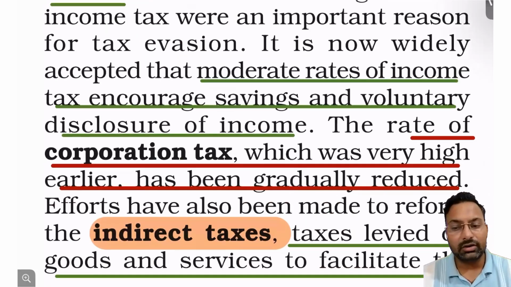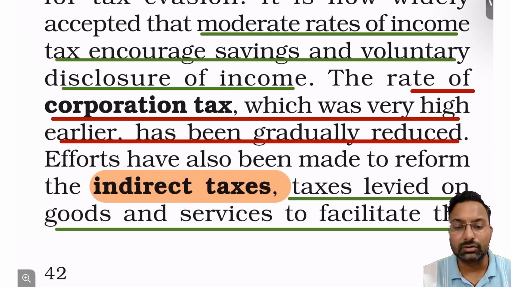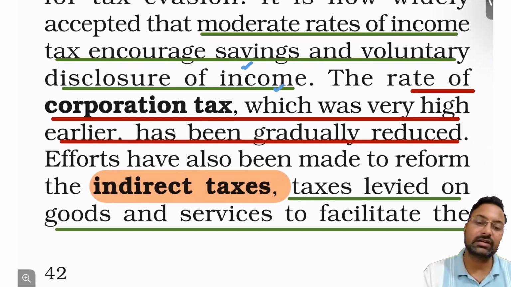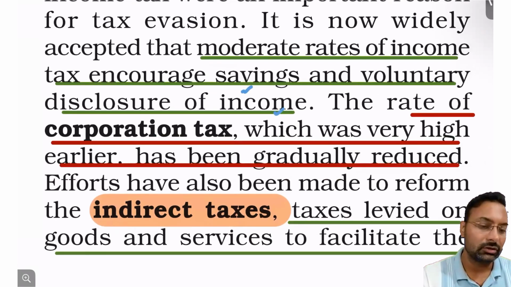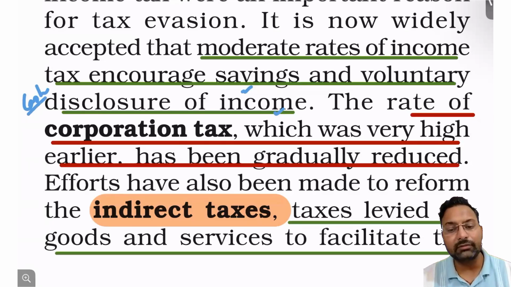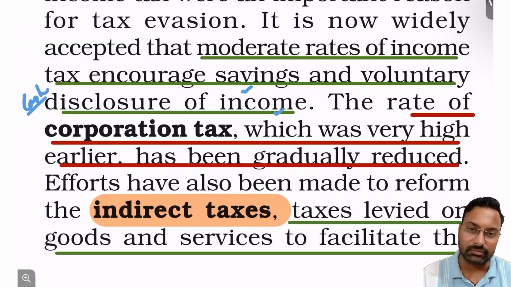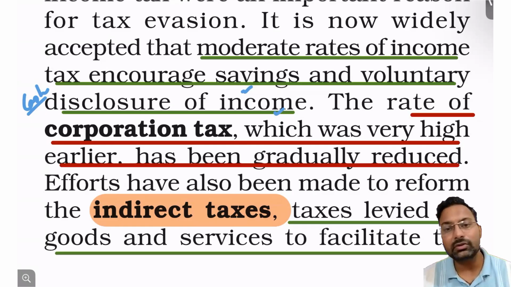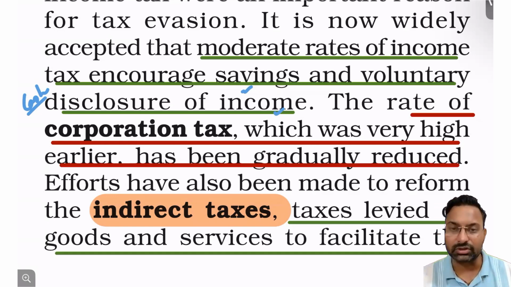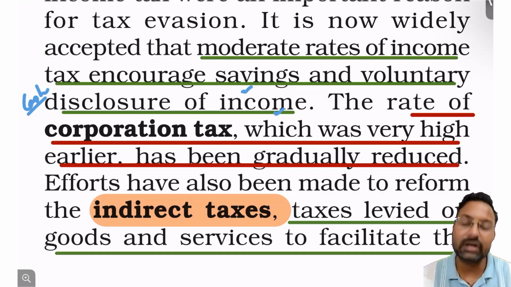A moderate rate of income tax encourages savings and voluntary disclosure of income. पहले क्या होता था कि लोग savings नहीं करते थे, because whatever the income of the individual was, लोग कैश में ज्यादा डील करते थे, right? तो कैश से they were hiding their income from the government. तो गवर्नमेंट को जो इनकम टैक्स आता था, that was very low, right? So when the tax rate reduced, people were voluntarily disclosing their income and paying their taxes.